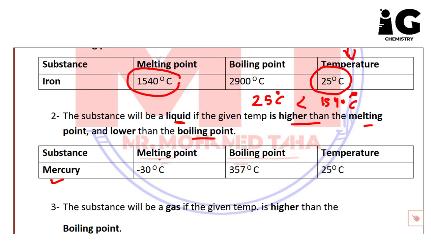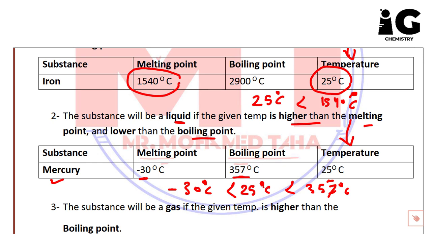So here you have the melting point is -30, the boiling point is 357, and the given temperature is 25. As you see, 25 degrees Celsius is greater than the melting point, and also it's less than the boiling point, 357 degrees Celsius.